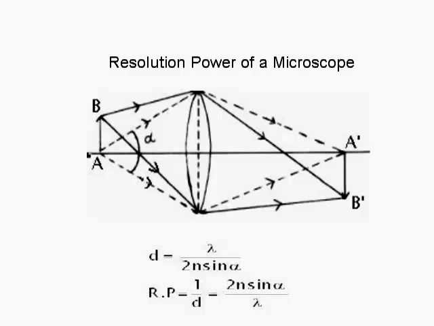Hence, the resolving power, which is the reciprocal of d, is 2n sin alpha upon lambda, where lambda is the wavelength of the light reflected by the object, n is the refractive index of the material of the objective with respect to the medium from which the incident rays are entering into the objective. 2n sin alpha is known as numerical aperture. It can be seen from the formula that as lambda decreases, the resolving power of the microscope increases.